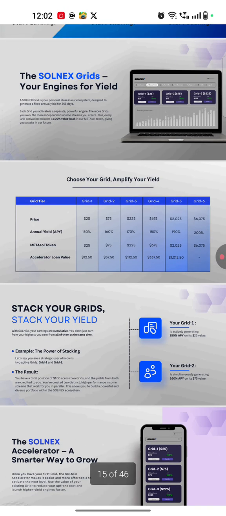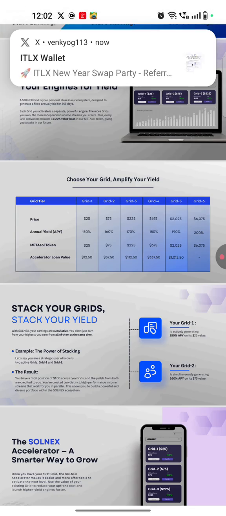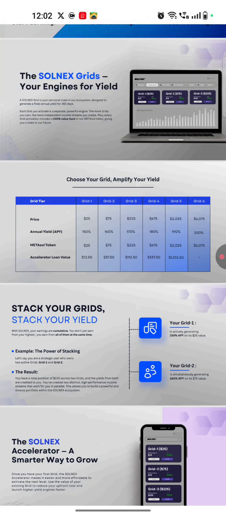So one can take the loan also by activating the grids, and one can activate all the grids. And by activating all the grids, how much income potential for a year we can take from this project, we can discuss. That too without any referrals, that too without any team effort. So we can take it as an individual effort. By activating all the grids as an individual, how much income can we take through this project? Let us discuss.